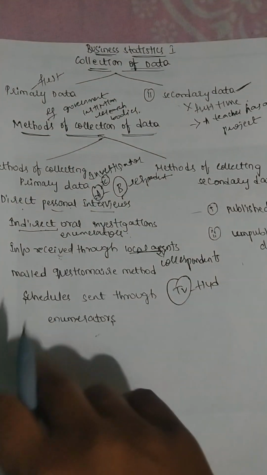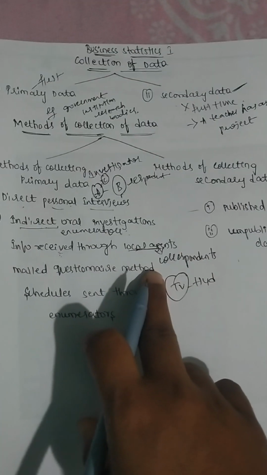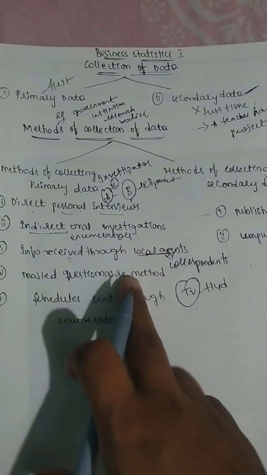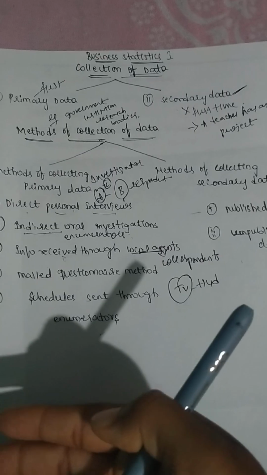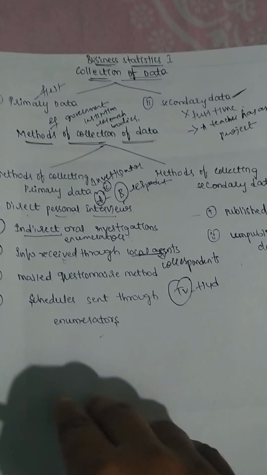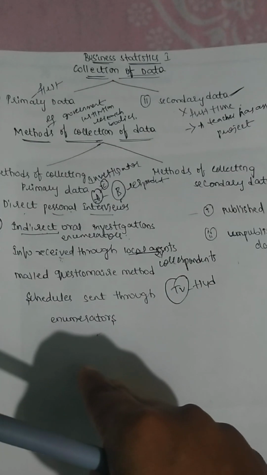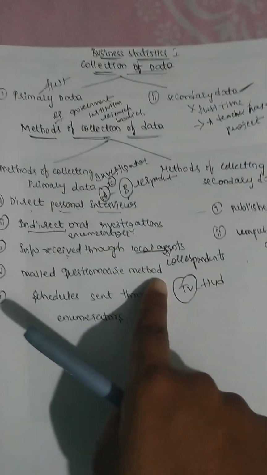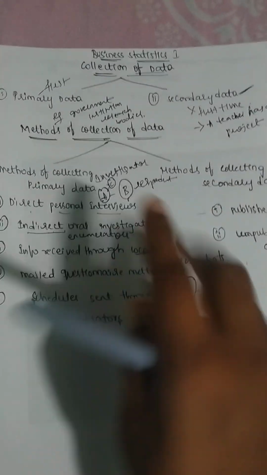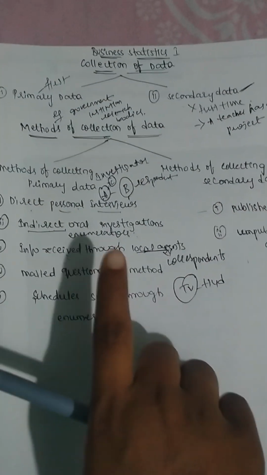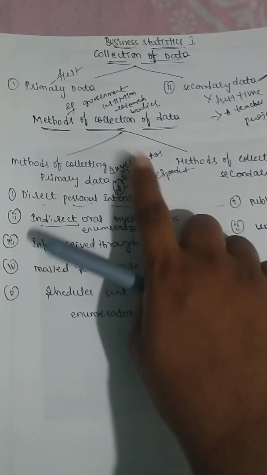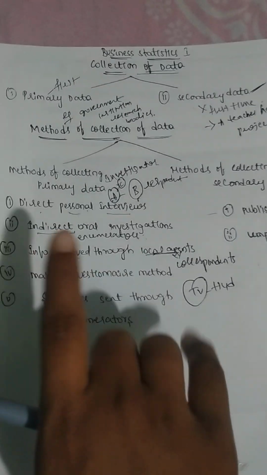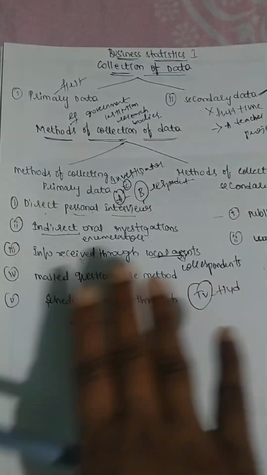Whereas coming to the mailed questionnaire method, here the investigator who wants to get information from the respondents will prepare a list of questions, and this list of questions will be sent to the informants by post. The person is the same, doing the work like enumerator, correspondent, informant. These are all different names for the particular person. All those persons will be doing the same work actually.